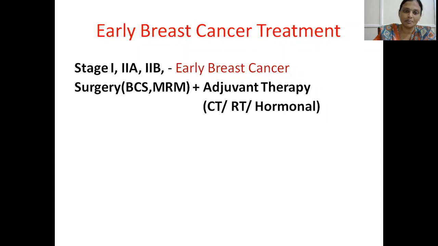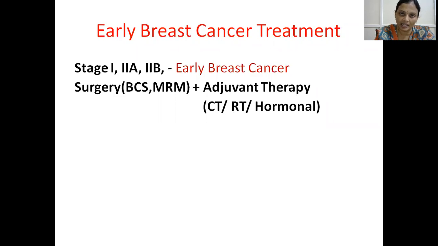So what is the main modality of treatment for early breast cancer? First, we will do the surgery. Mainly, we will prefer breast conservative surgery or modified radical mastectomy, followed by adjuvant therapy. Adjuvant means the treatment that you give to the patient after the surgery. Under adjuvant therapy, you will give chemotherapy, radiotherapy and hormonal therapy.